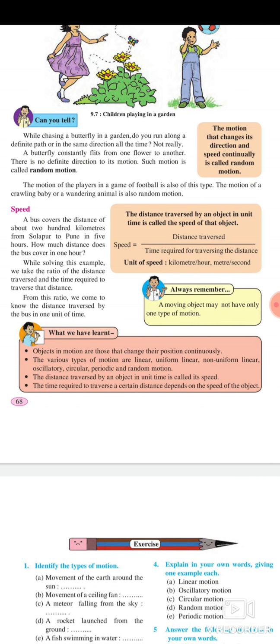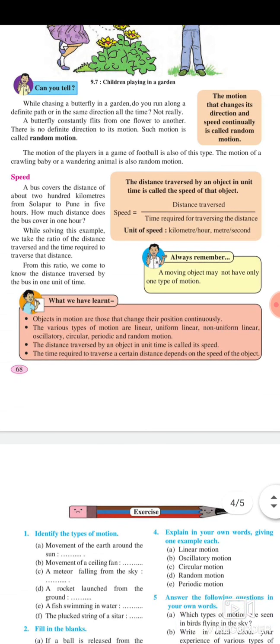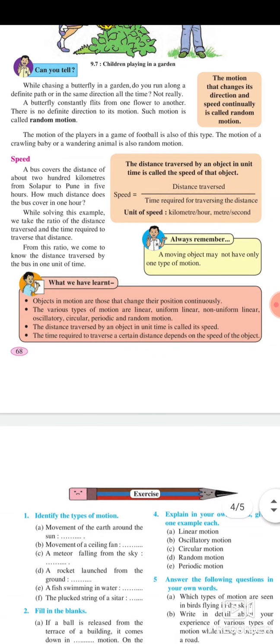Always remember, a moving object may not have only one type of motion. What we have learned: first, objects in motion are those that change their position continuously. Second, the various types of motion are linear, uniform linear, non-uniform linear, oscillatory, circular, periodic, and random motion. Third, the distance traversed by an object in unit time is called its speed. Fourth, the time required to traverse a certain distance depends on the speed of the object.